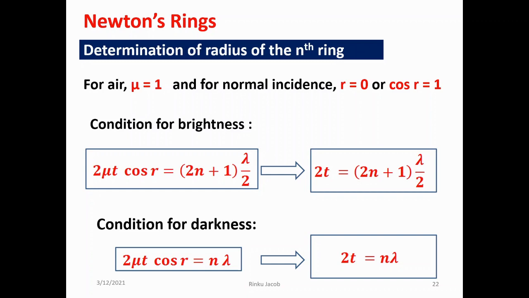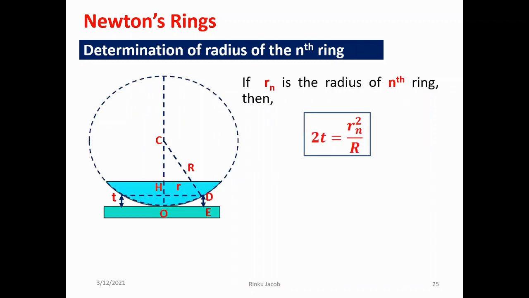So the condition for brightness reduces to the form 2t equal to (2n plus 1) lambda by 2. And the condition for darkness reduces to the form 2t equal to n lambda. If Rn is the radius of the nth ring, on solving we get 2t equal to Rn square by capital R, where t is the thickness of the film for the nth ring, Rn is the radius of the nth ring and capital R is the radius of curvature of the plano-convex lens.